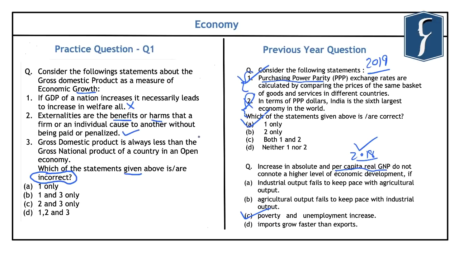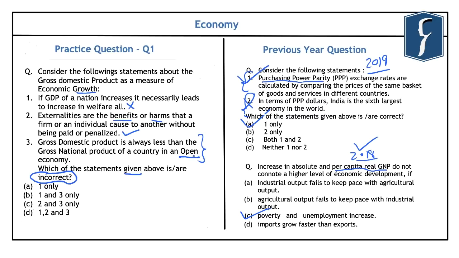Now if you look at this third statement, it talks about the relationship between the gross domestic product and gross national product of a country in an open economy. Now economies are normally defined as open or closed if the firms and the people of that country are allowed to invest outside the country, and vice versa, that is, people or industries from outside the country are allowed to invest in one's country. Now initially after independence, Indian economy was partially open.